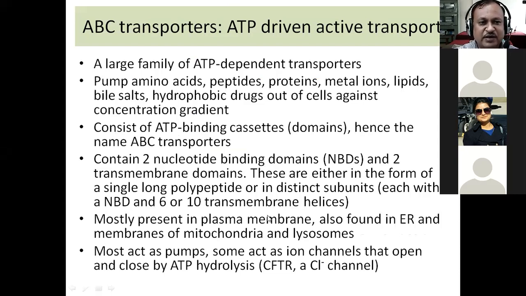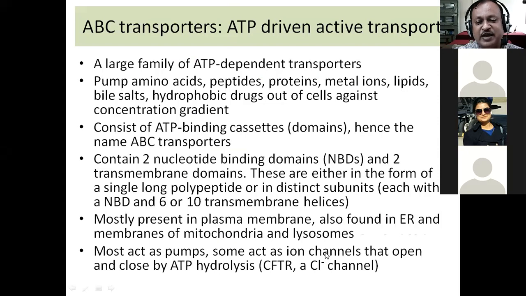Now these ABC transporters are present in the plasma membrane. They are also found in the endoplasmic reticulum. They are also found in other membranes, such as those present in the mitochondria and in the lysosomes.